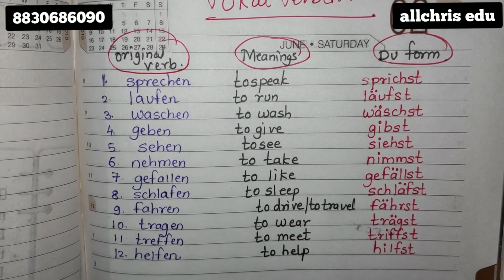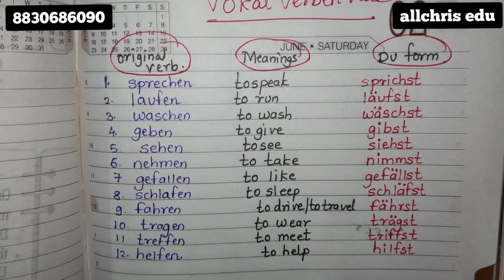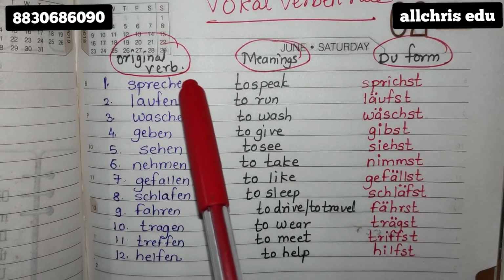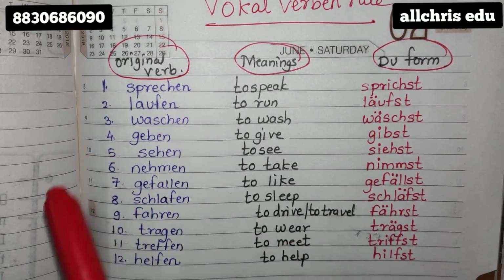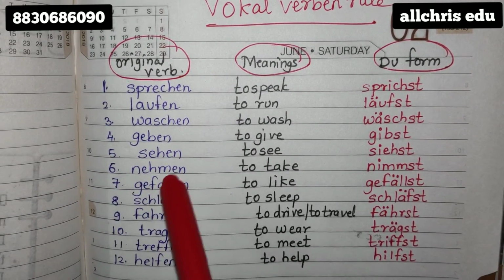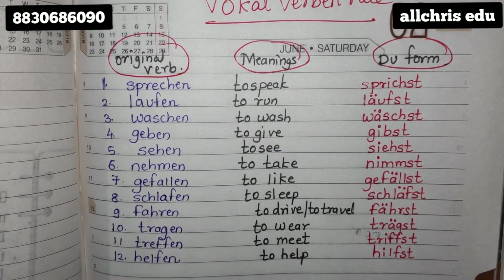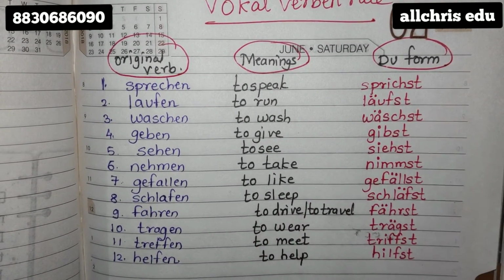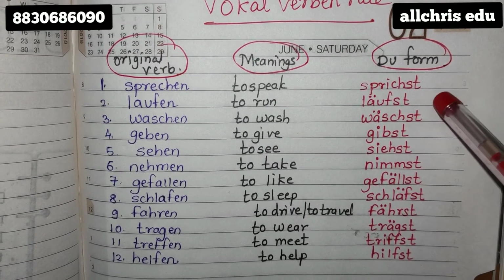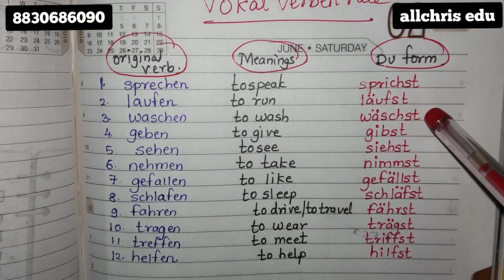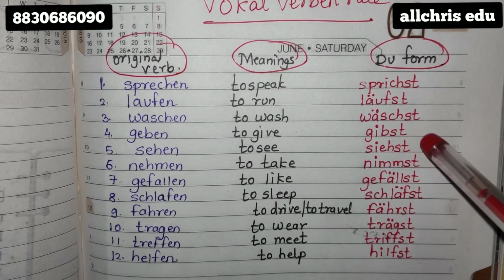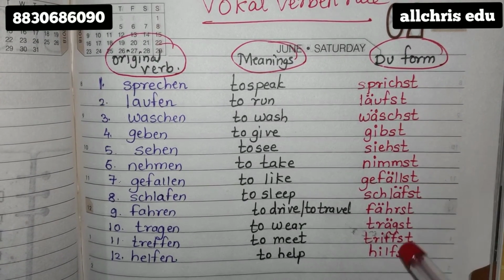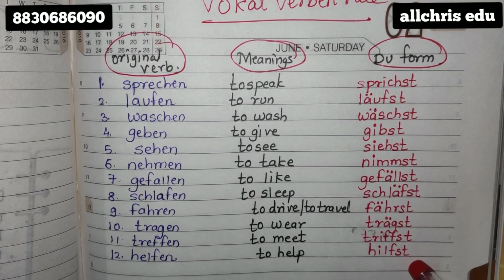Try to watch the video and know the pronunciation. I'm repeating for you all. You all repeat and send me your audio of these verbs if possible. Sprechen, laufen, waschen, geben, sehen, nehmen, gefallen, schlafen, fahren, tragen, treffen, helfen. Du form: sprichst, läufst, wäschst, gibst, siehst, nimmst, gefällst, schläfst, fährst, trägst, triffst, hilfst.